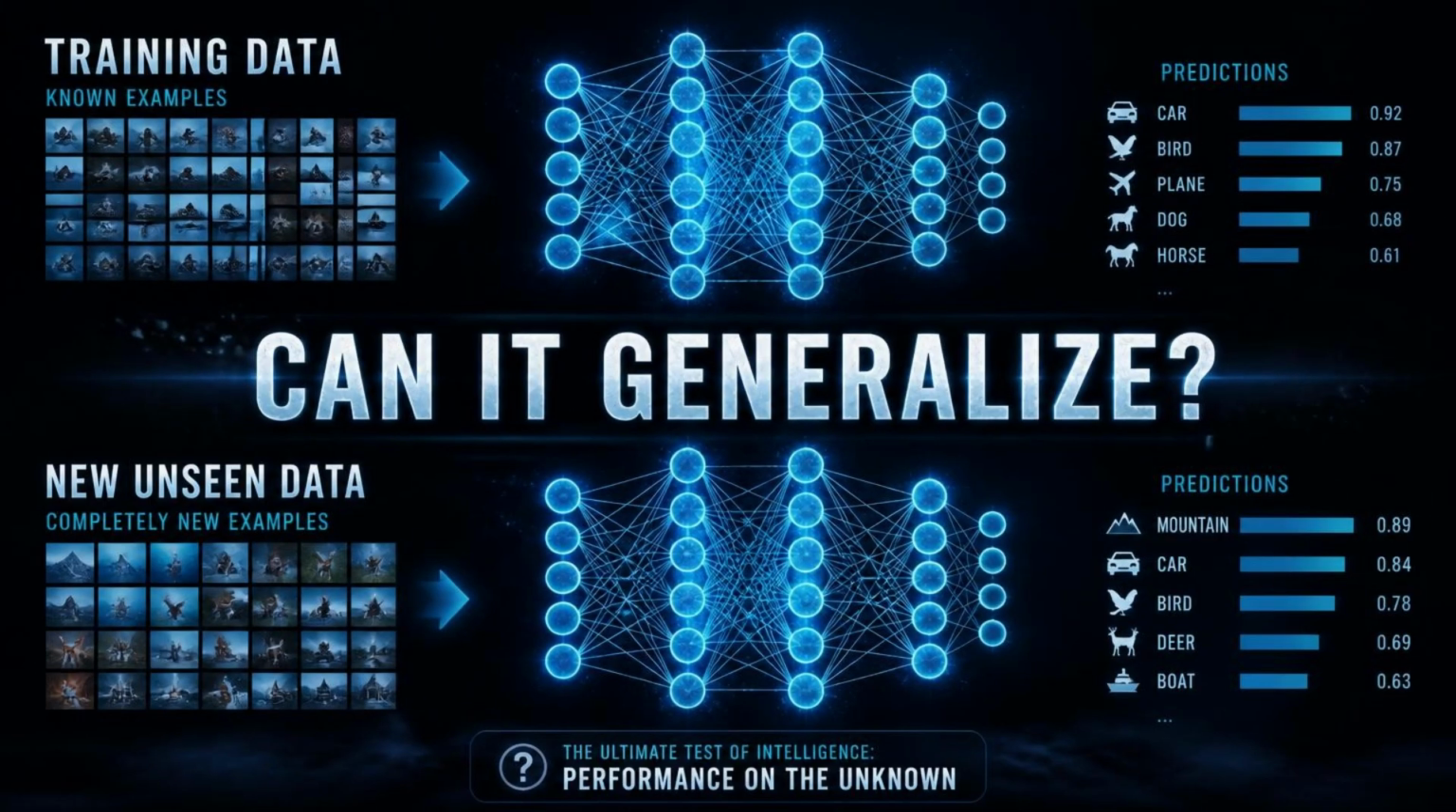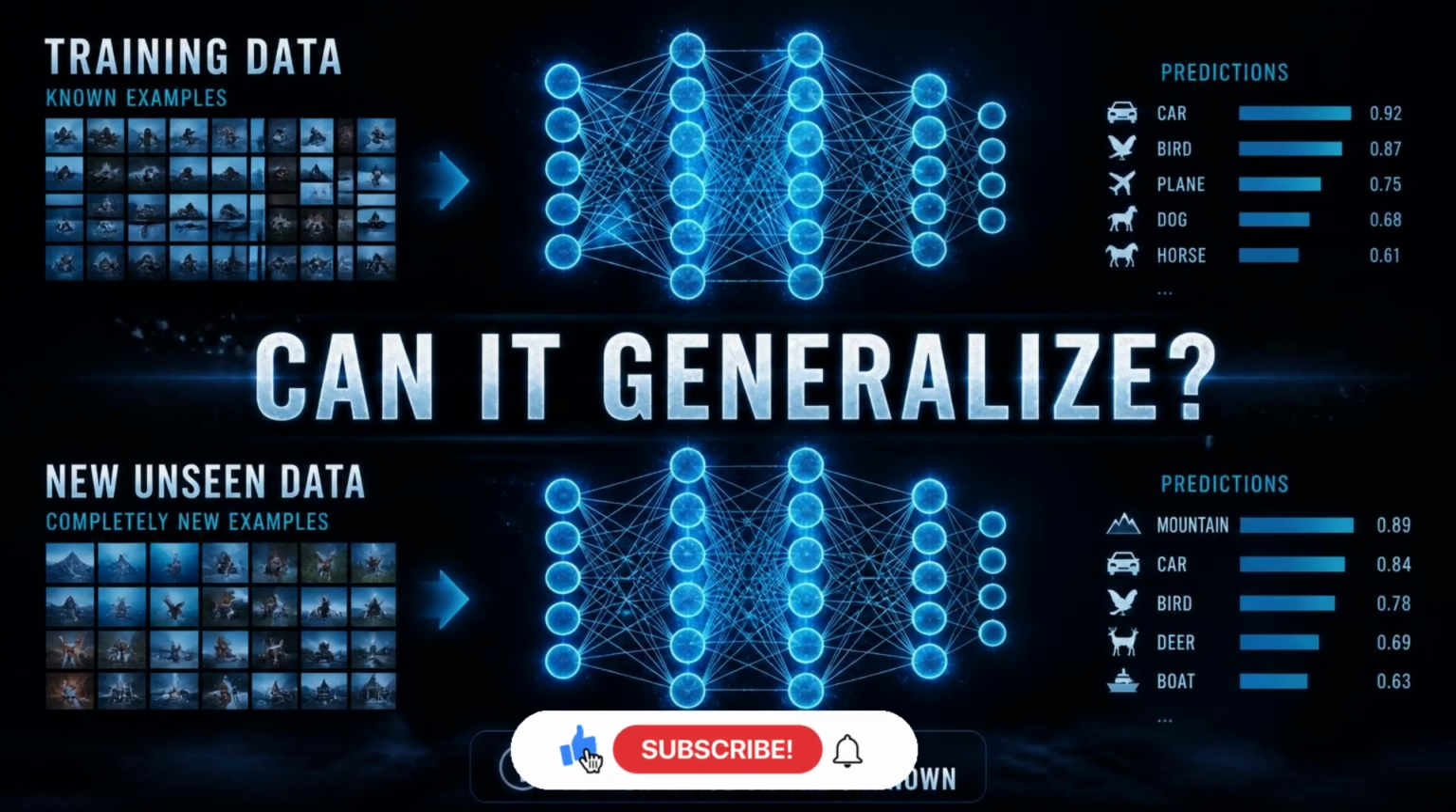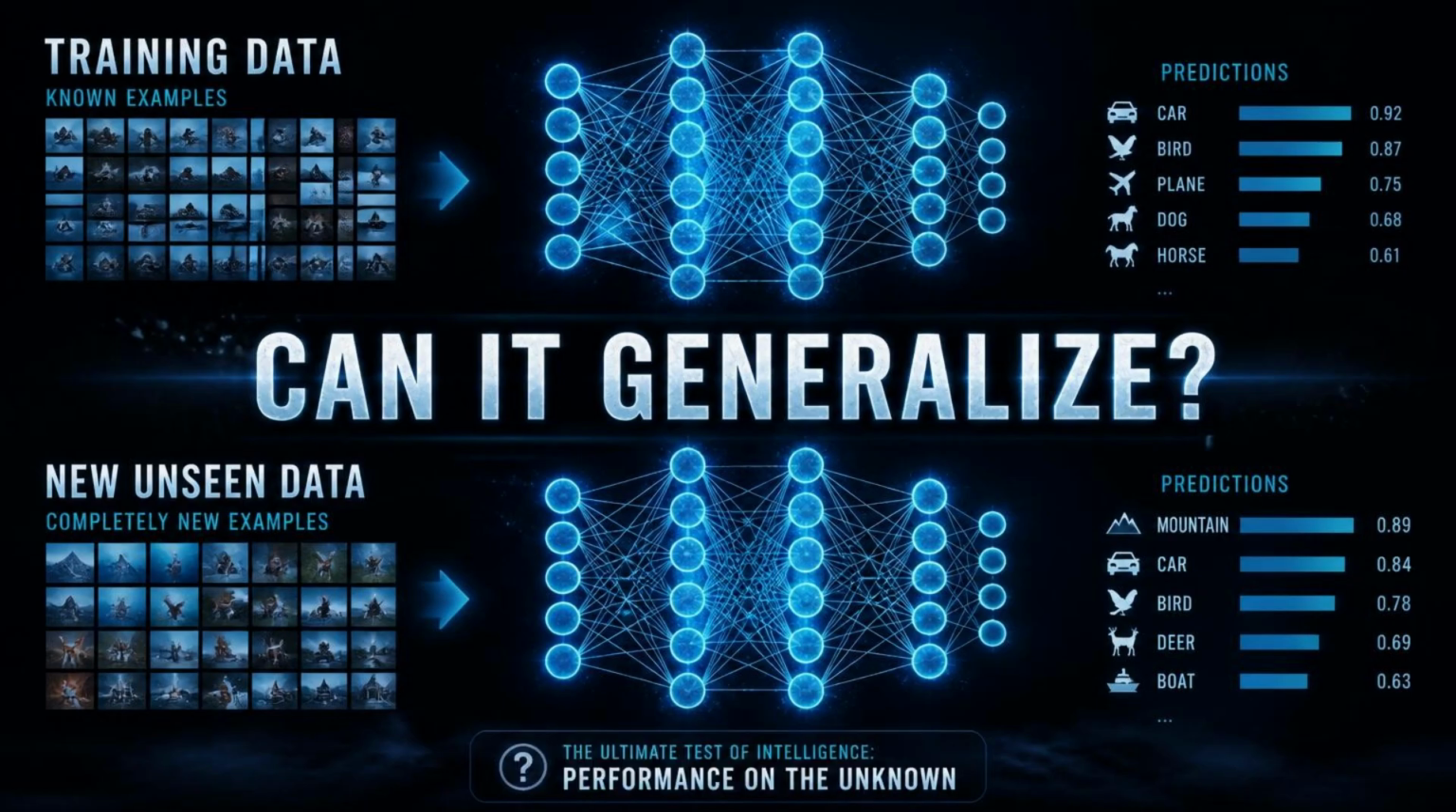Now comes one of the most important parts. Suppose a model performs extremely well on all its training examples. Is it automatically a good model? Not necessarily. What happens when we give it something it has never seen before? That's the real test. A useful model should learn patterns from the training data and apply those patterns to new data. This ability is called generalization.